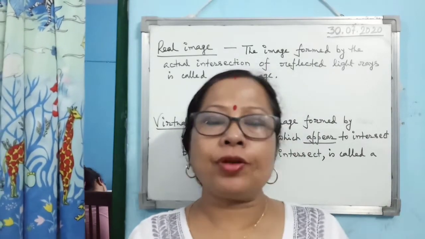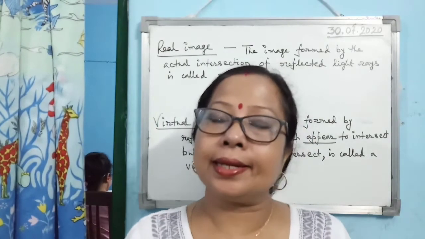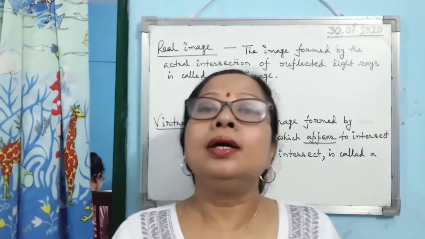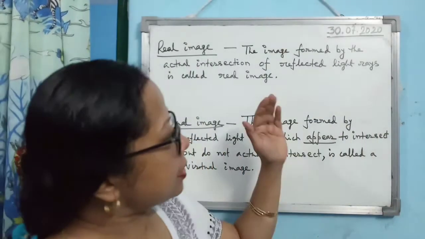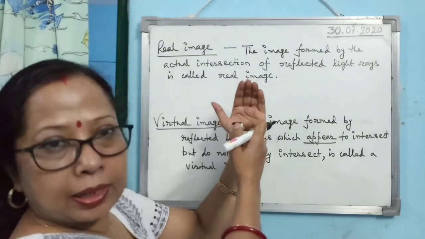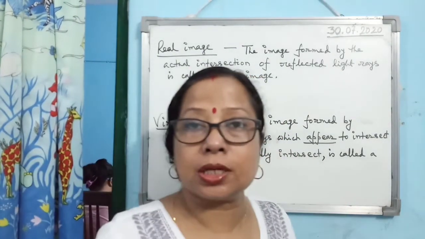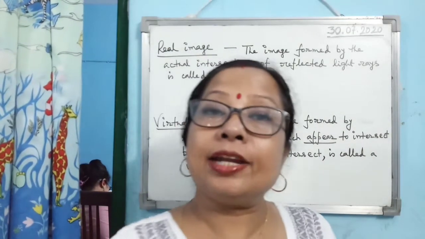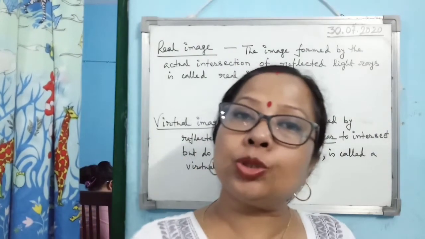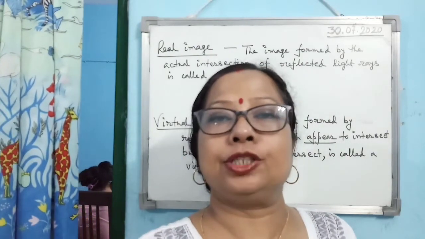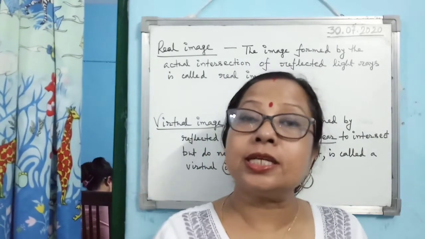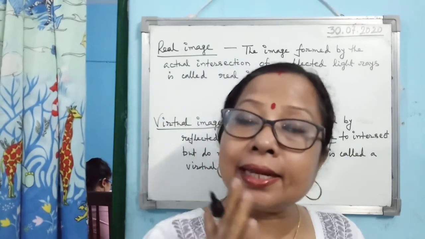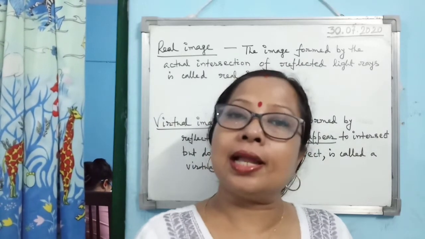If you stand in front of a concave mirror, which I will discuss later on, the mirror is like this. This is a bent mirror, not like a plain mirror that we generally use in our day-to-day lives. If you stand in front of a concave mirror, you will see the reflected light rays actually meet at a point and form the image. So that kind of image which is formed due to actual intersection of reflected light rays is called a real image.